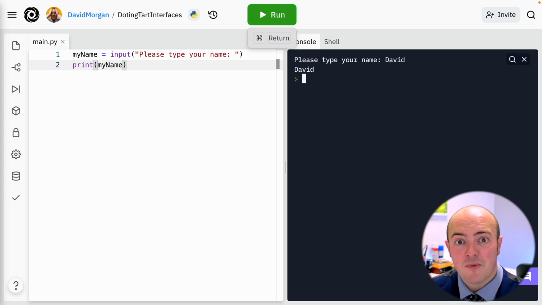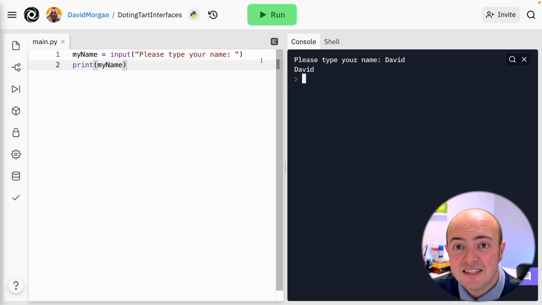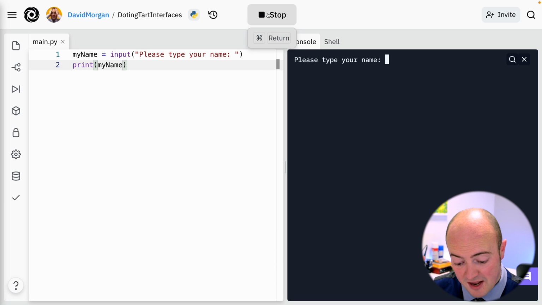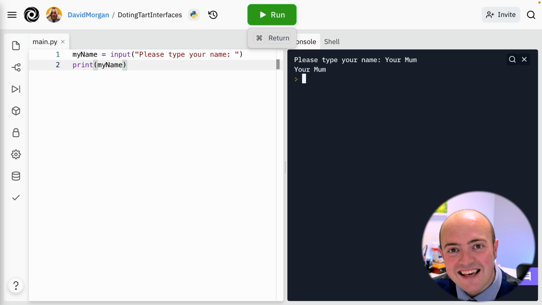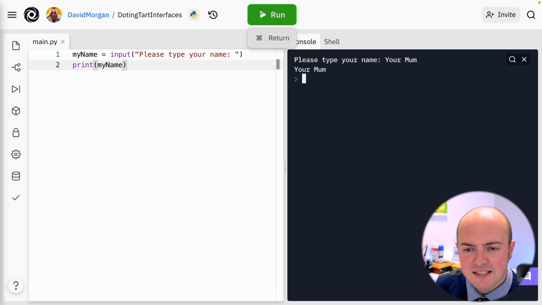The only real problem we've got at the moment is that the computer's literally copying us. If I run it and I type in your mum, for instance, then it's going to be very rude to me the other side. Let's put it in a sentence.